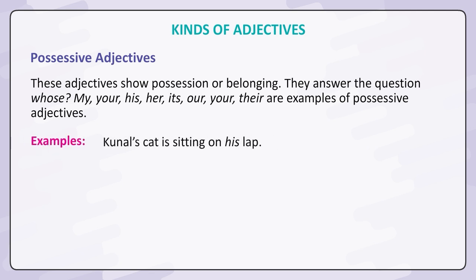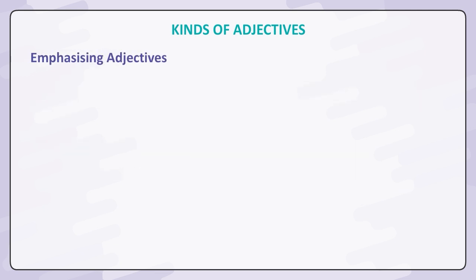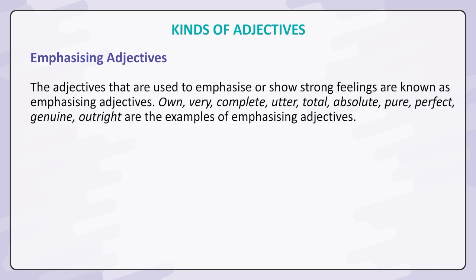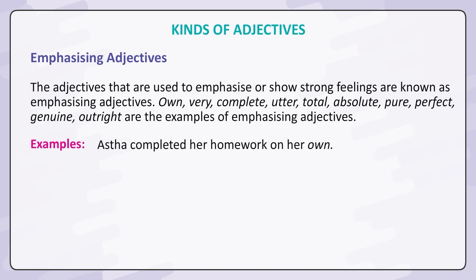Examples: Kunal's cat is sitting on his lap. You can find your keys in the drawer. Emphasizing adjectives. The adjectives that are used to emphasize or show strong feelings are known as emphasizing adjectives. Own, very, complete, utter, total, absolute, pure, perfect, genuine, outright are examples of emphasizing adjectives. Examples: Astha completed her homework on her own. It was a sincere gesture.